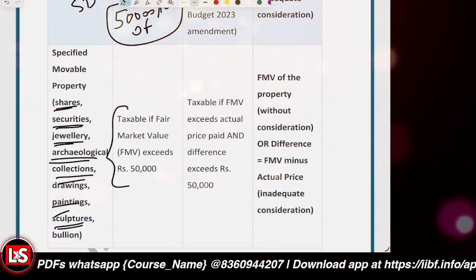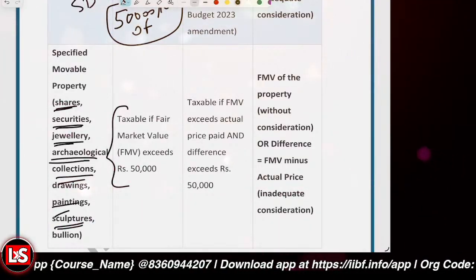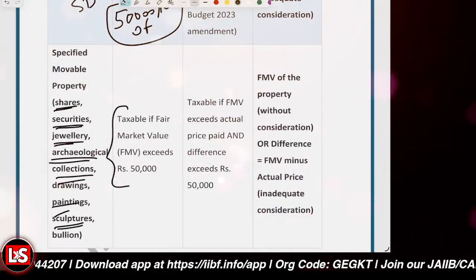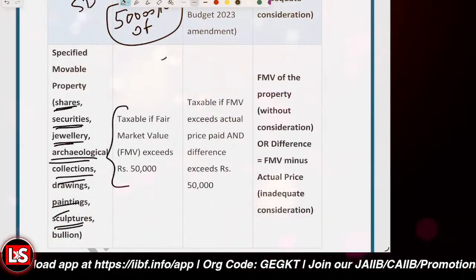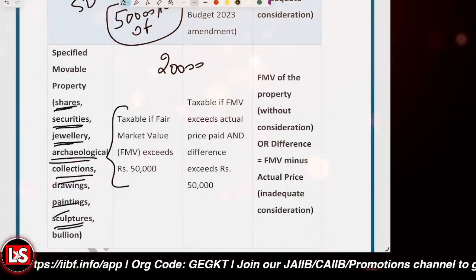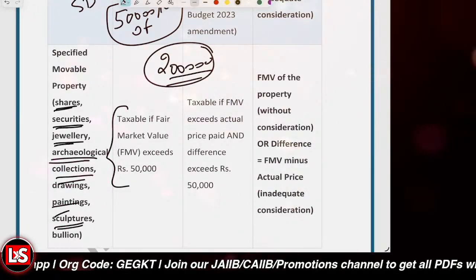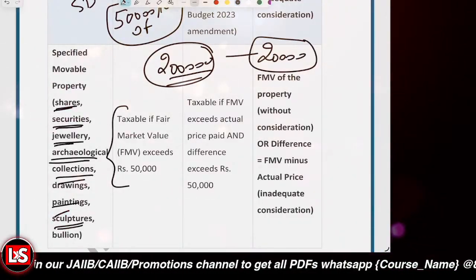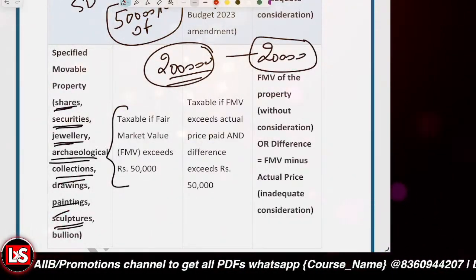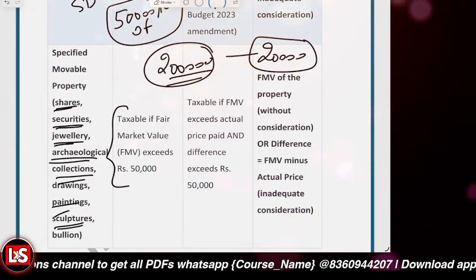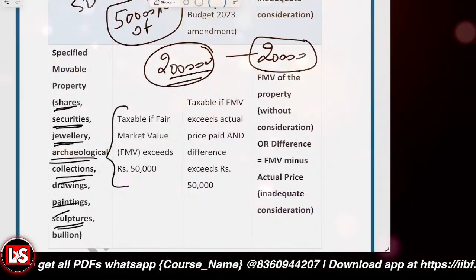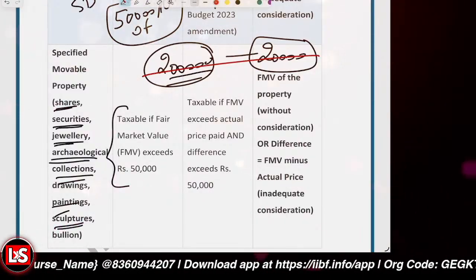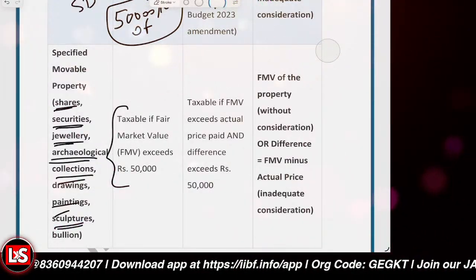And for inadequate consideration, like if you have paid something for it, let's say you got shares worth 2 lakh rupees, and someone gave them to you for just 20,000 rupees, right? So the difference between these two is more than 50,000, right? If it is more than 50,000, then also it will become taxable. Getting it?